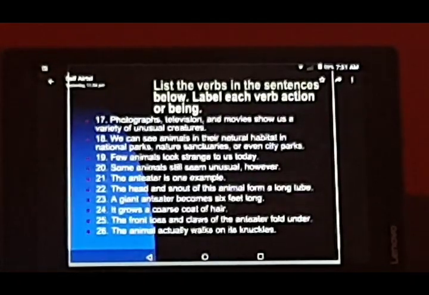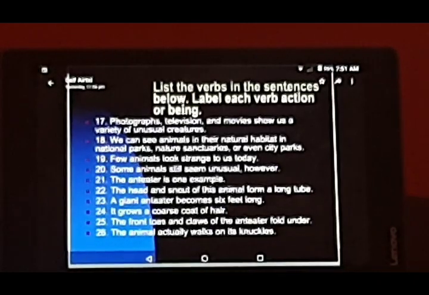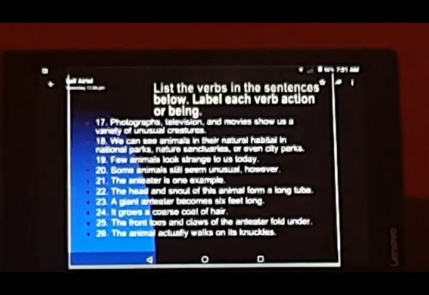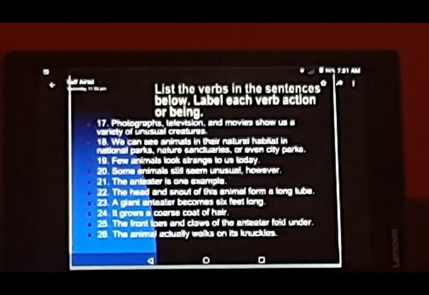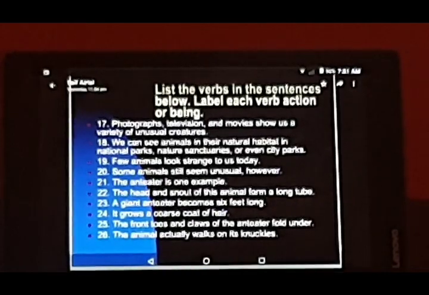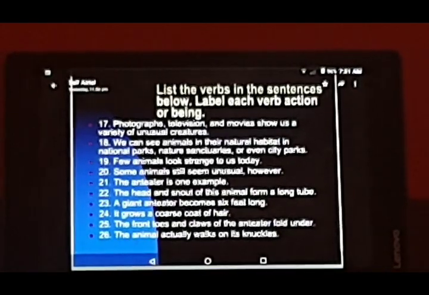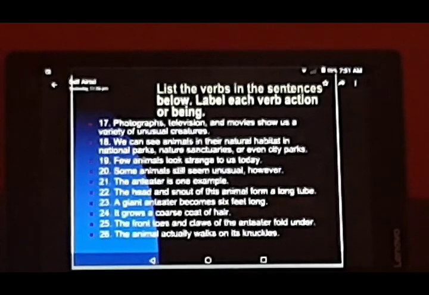Now list the verbs in the sentences below. Label each verb action or being. Now try to understand these and try to find out whether these are used as linking verbs or as action verbs.